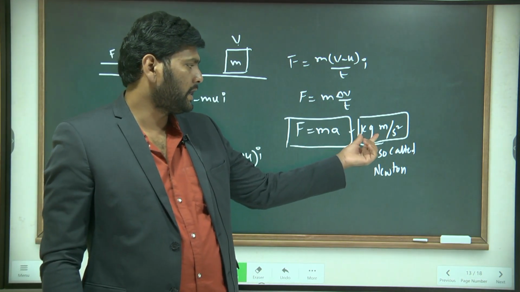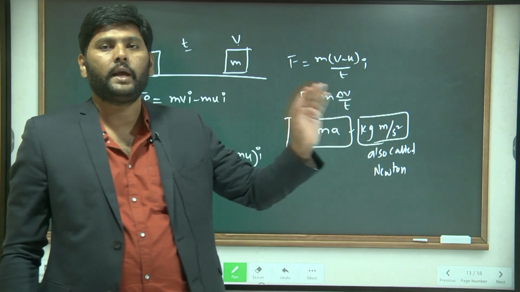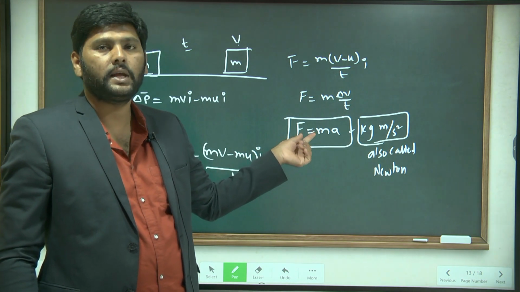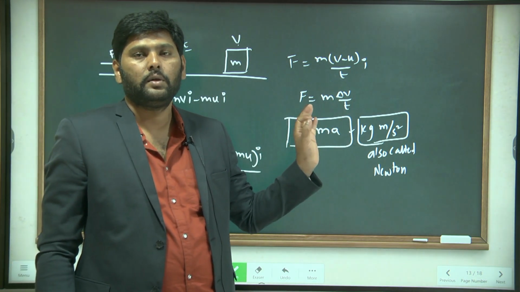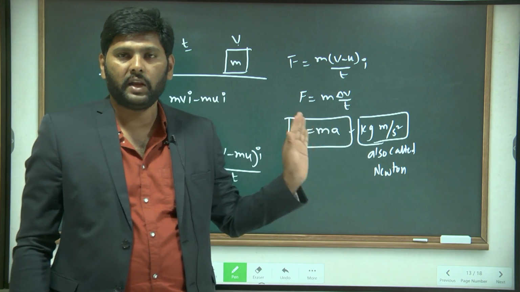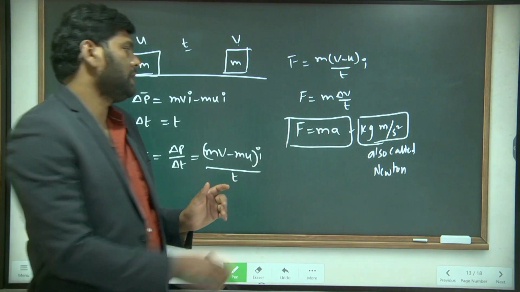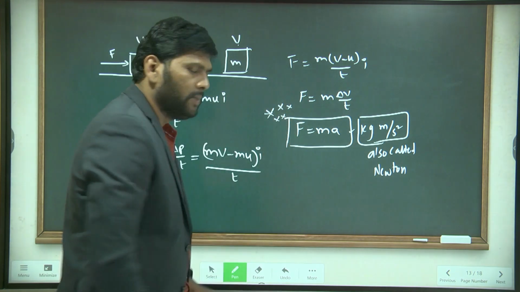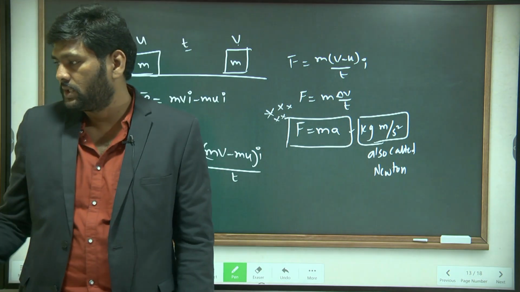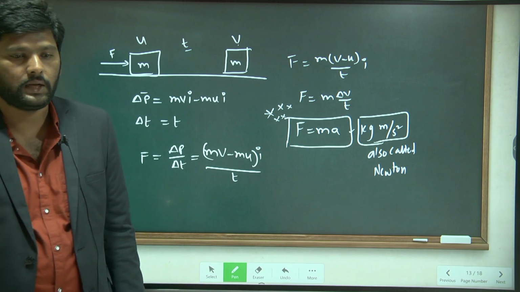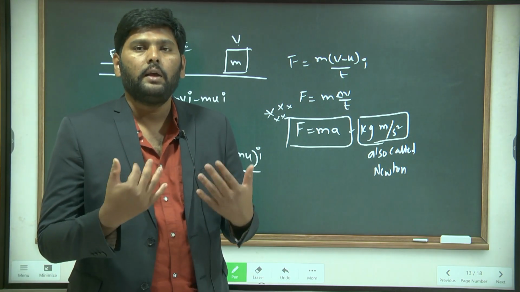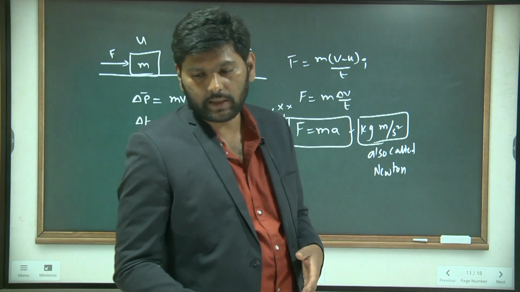So the SI unit of force is Newton, and 1 kg meter per second square is known as 1 Newton. This is the final formula for force acting on the body: F is equal to mass into acceleration. This is a very, very important formula. You can keep it as a star mark. You have to remember this formula for life. So this is the derivation of Newton's second law, F is equal to ma. We will do some problems based on that in the next class.